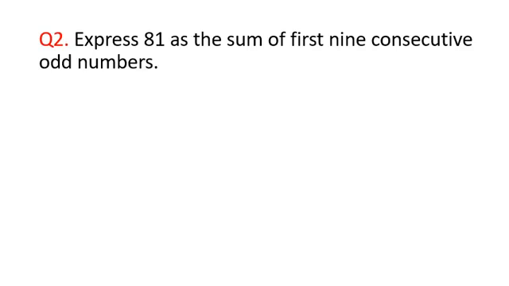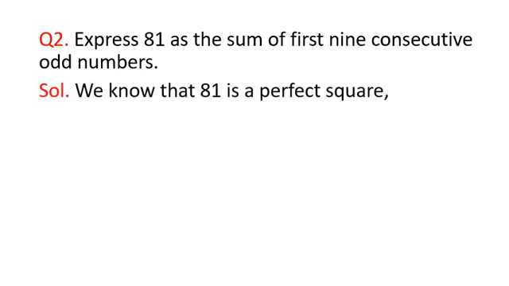Coming to question number 2. Express 81 as the sum of first 9 consecutive odd numbers. We need to express the given number as the sum of first 9 consecutive odd numbers. So how will you move further? We know that 81 is a perfect square and 81 is equal to 9 square. So we need to express 81 as the sum of the first 9 consecutive odd numbers.